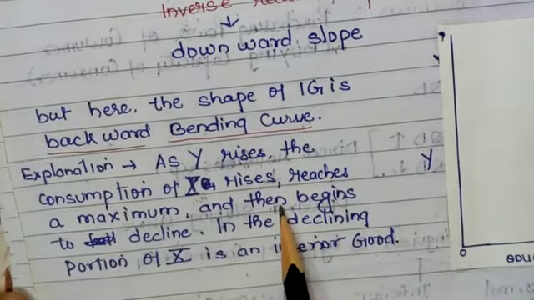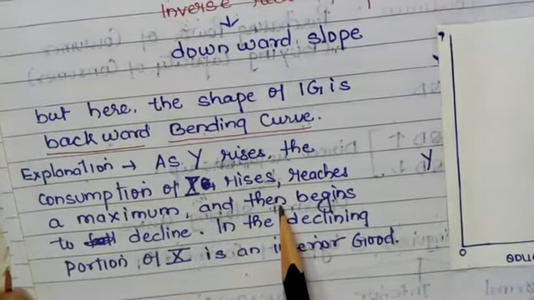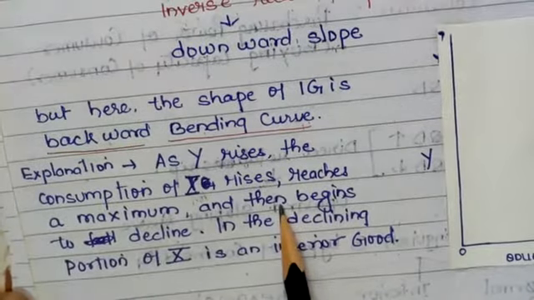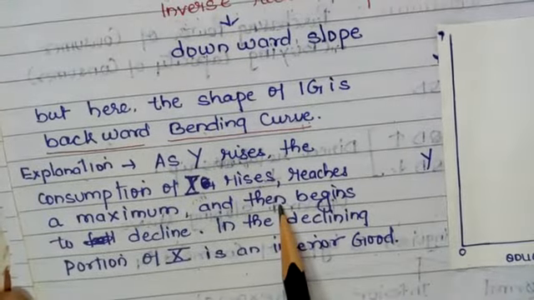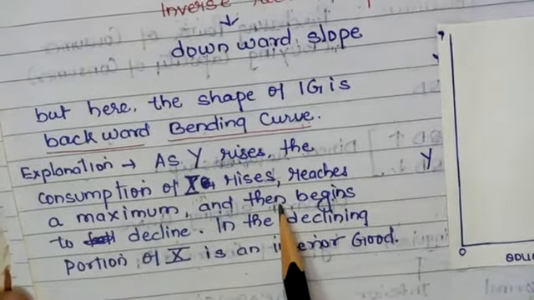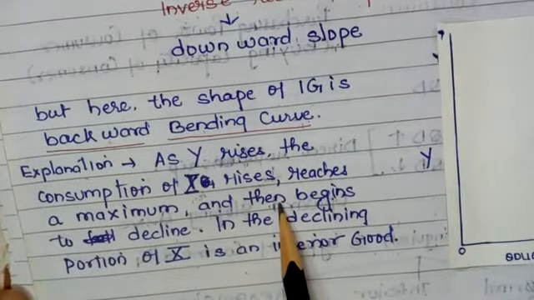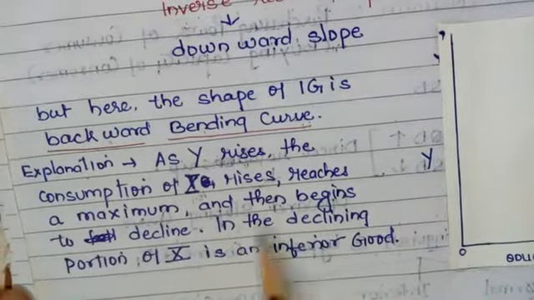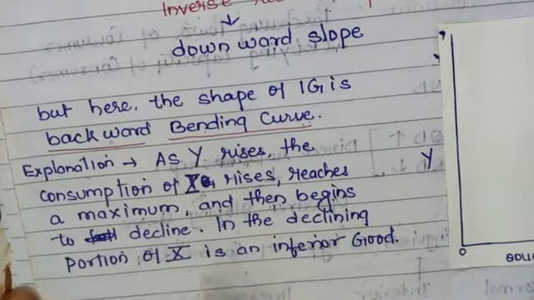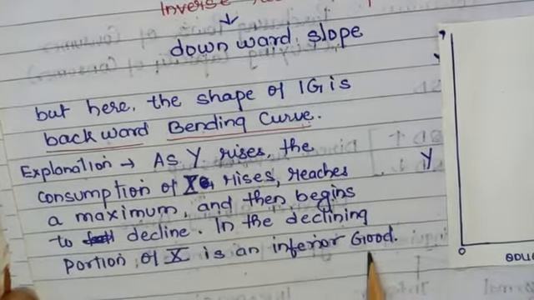Therefore, when income increases, the consumer shifts to superior quality goods. When income decreases, the consumer comes back to inferior goods. In the declining portion, X is an inferior good.